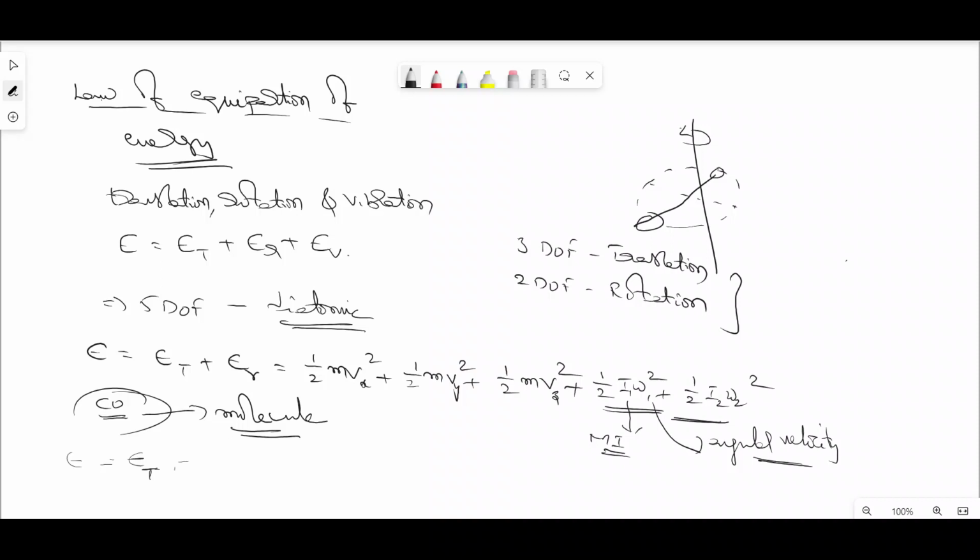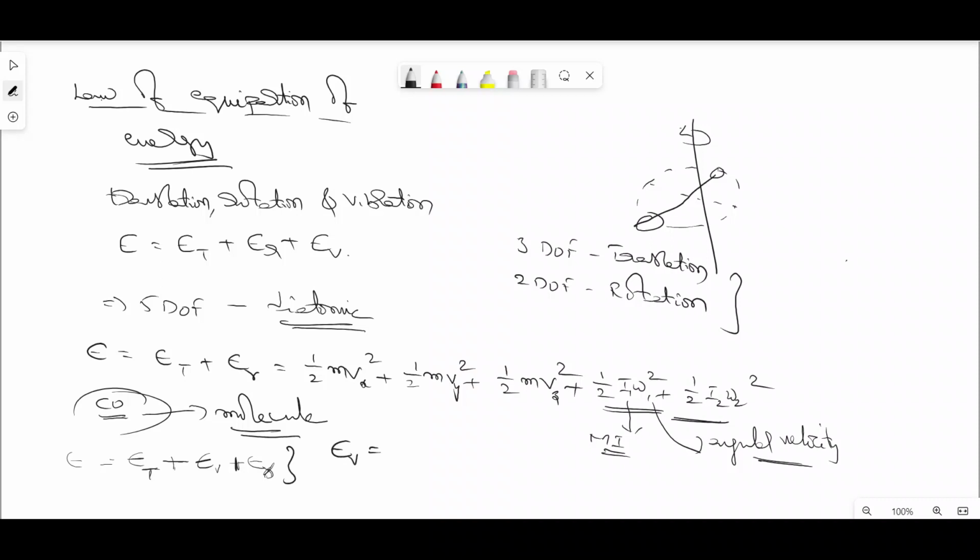E suffix T plus E suffix V plus E suffix R. This represents the translational, vibrational and rotational energies.